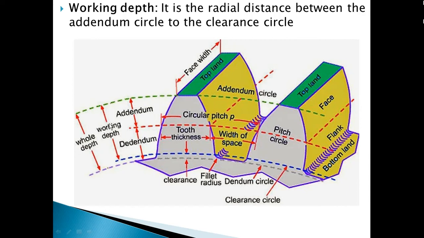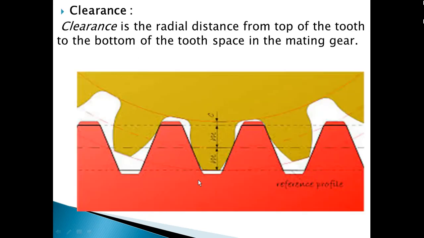So what is the working depth? Working depth means the radial distance between the addendum circle and the clearance circle. It means from the whole depth we have to subtract the clearance, then we get the working depth. In the previous diagram, the actual working depth, where the teeth are actually working, is this one, not this area.